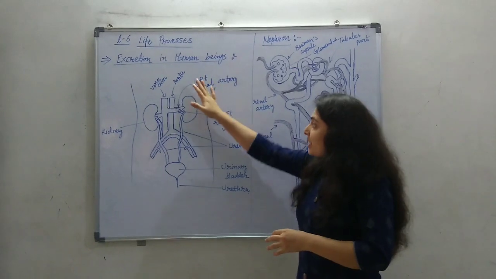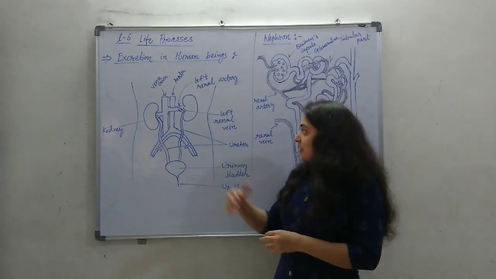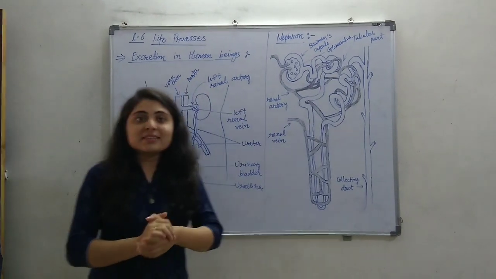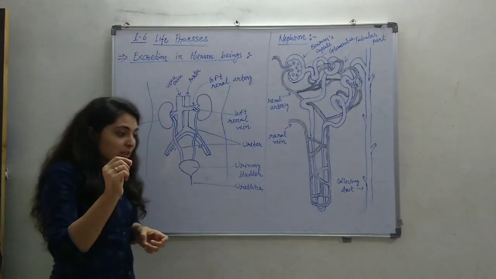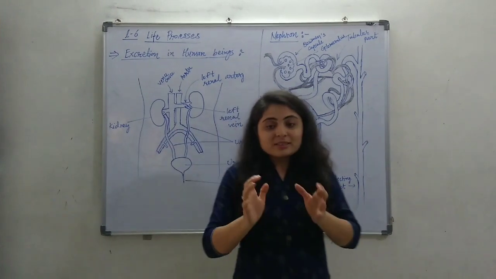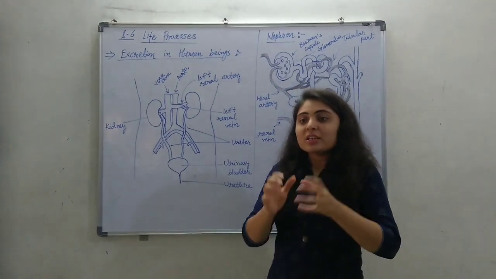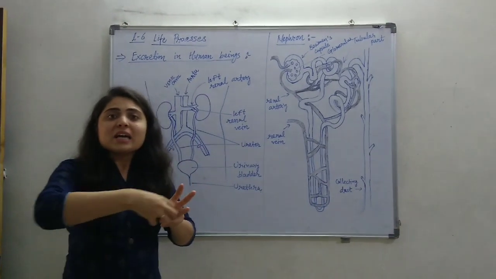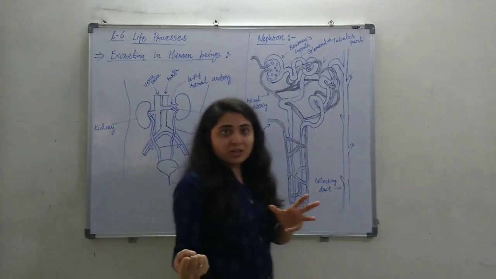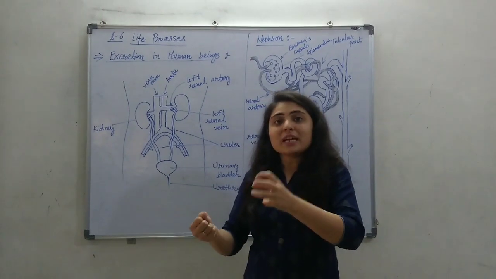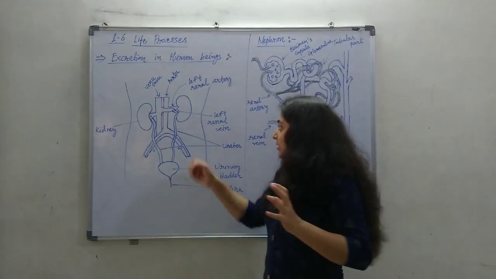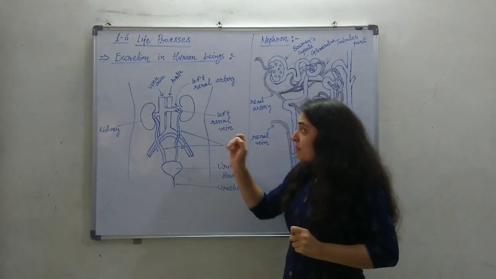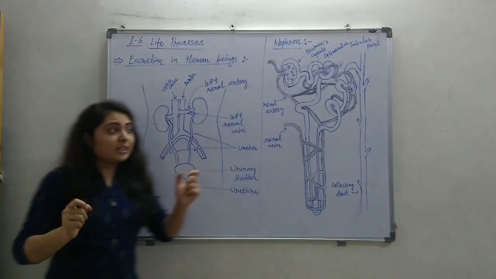Here, the human excretory system is shown in the figure. The main excretory organ, we can say, is the kidney. In this excretion process, all the toxic material is completely removed from the blood, and the blood is purified. So the main excretion is done in the kidneys.